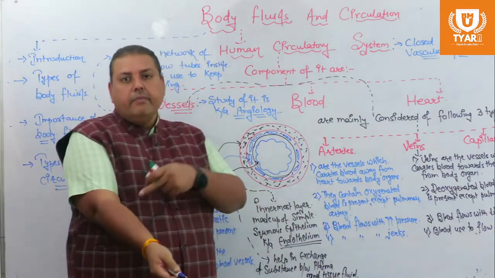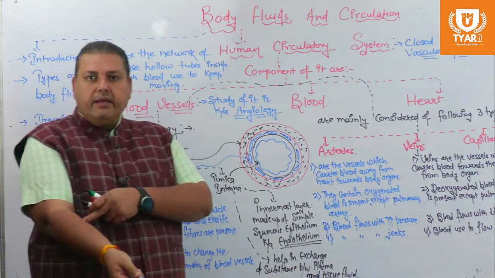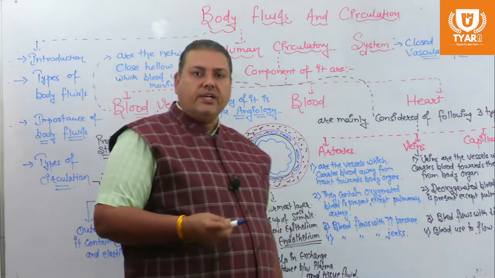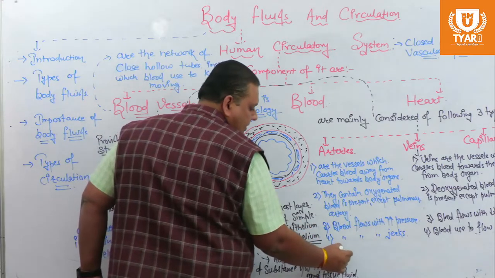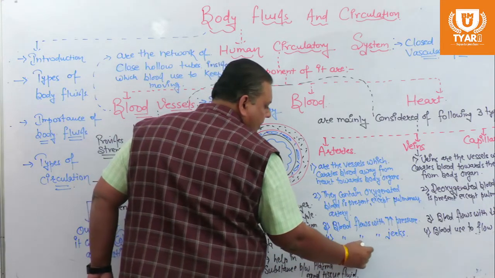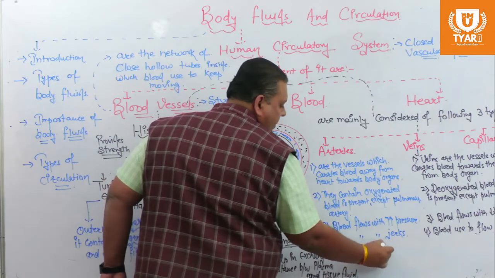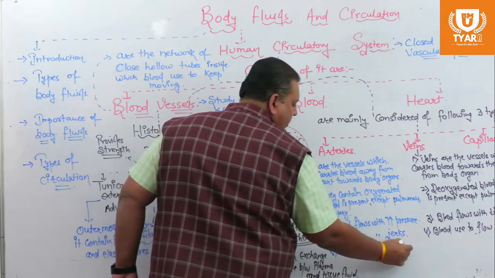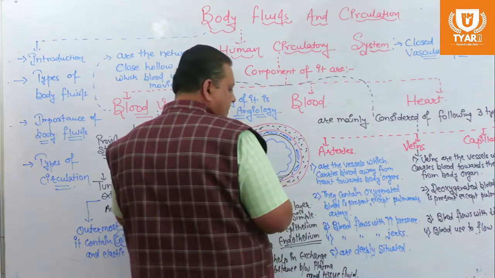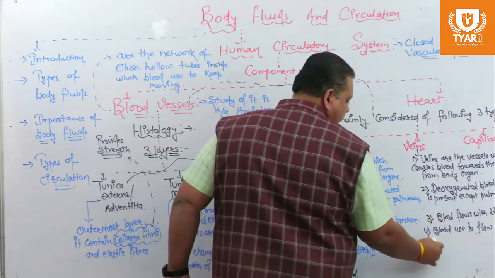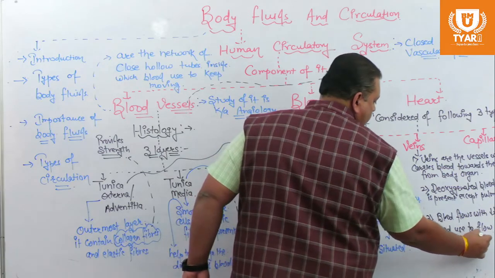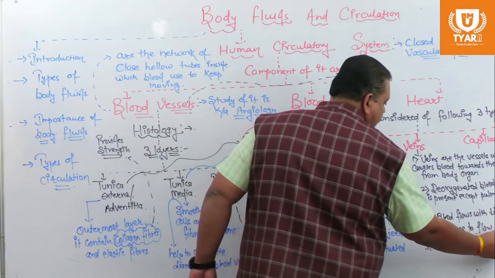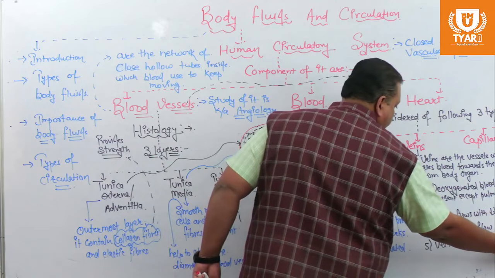Arteries are deeply situated inside our body, whereas veins are superficially located.